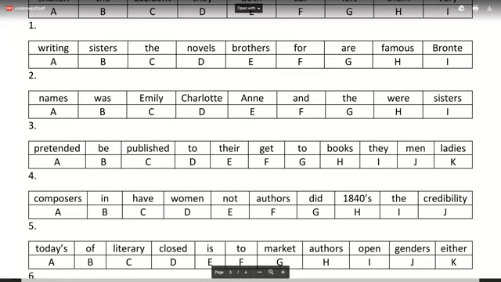The next one is: names was Emily, Charlotte, Annie, and the were sisters. Let's see who gets this one right. Okay, Ashmi, that was you, but you wrote brothers, I think.